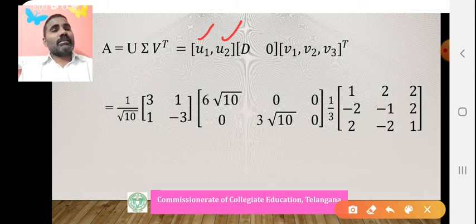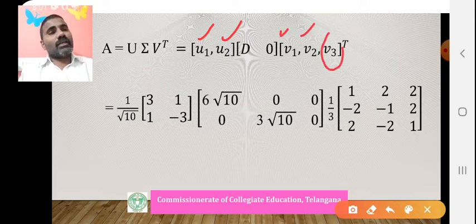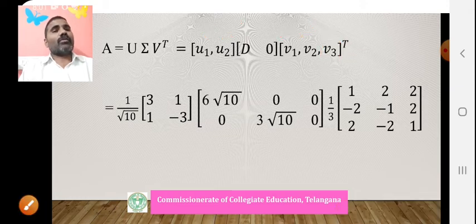What is the null space of A? The first 2 you can omit. The last one, V3, will become the null space of A. n minus r vectors, here the last one vector, will become the null space of A. If you have any doubt, you can check. What is V3? V3 is nothing but (2, -2, 1), up to the factor 1 by 3. We have to check now.